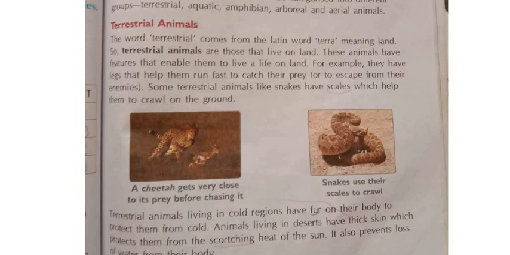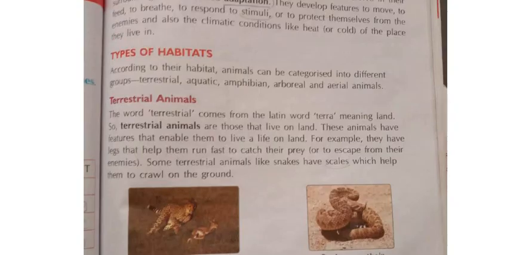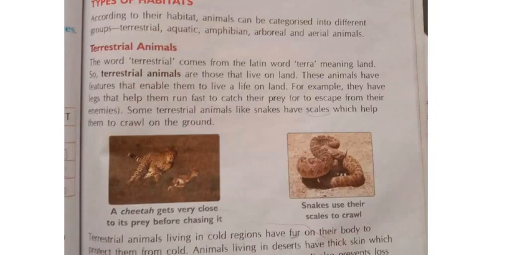See here, we shall discuss now. First one is what, Nana? According to the different types of habitats, the first type of animals is what? Terrestrial animals. First I will read the para and then explain to you. The word terrestrial comes from the Latin word terra, meaning the land. Terrestrial means what? This word comes from the word terra. Terra is a Latin word. So in the Latin language, terra means what, Nana? Land.